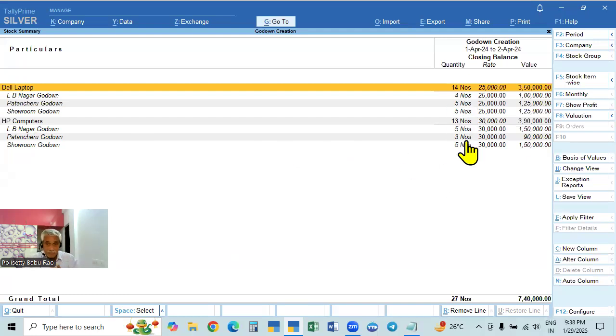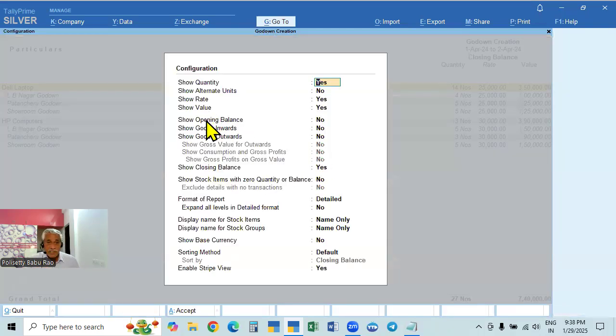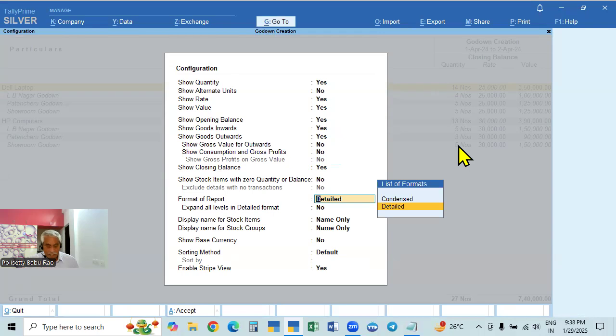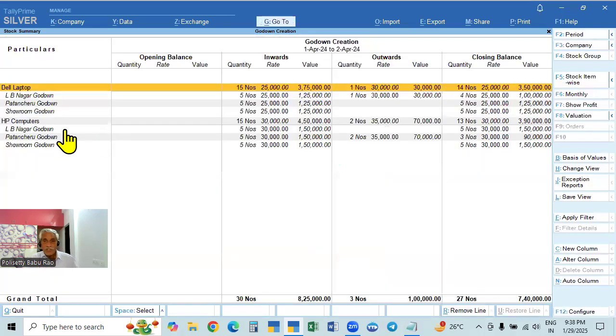But here it is showing only the closing balance. If you want to see what the purchases made, what items were purchased and sold, and the balance, we want that also. You go to F12. In this case, these are all okay by default. Opening balance, yes. Goods inward, yes. Outward, yes. And balance, yes. And if you take the detailed report, it will show details.